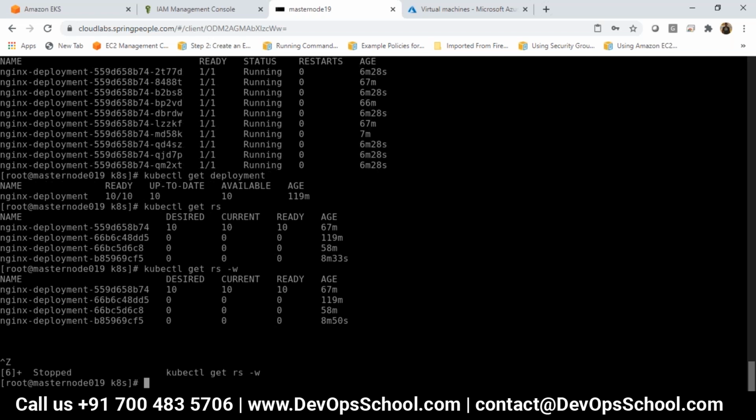Kubernetes has a problem of state also. When we talk about state, what do you understand by state? No idea. Anyone? It's the stateful and stateless. What is a stateful app?